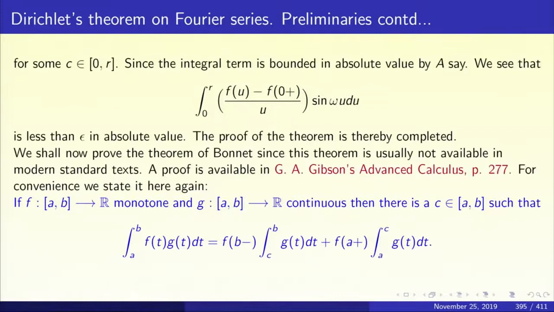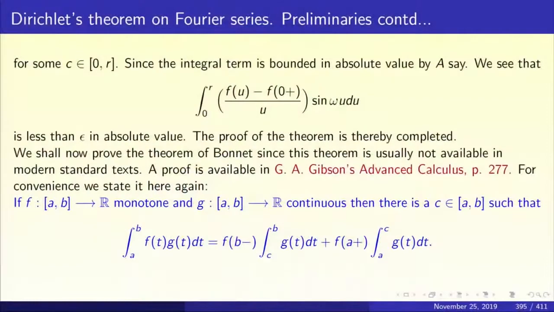Since the integral term is bounded in absolute value because the integral converges, we see that the integral from 0 to r of f of u minus f of 0 plus upon u, sine omega u du, is less than epsilon in absolute value. So the a that we had earlier is the absolute value of the integral that converges. So the proof is completed. Now we will prove the theorem of Bonnet. The proof is available in Gibson's Advanced Calculus, where it is an exercise.